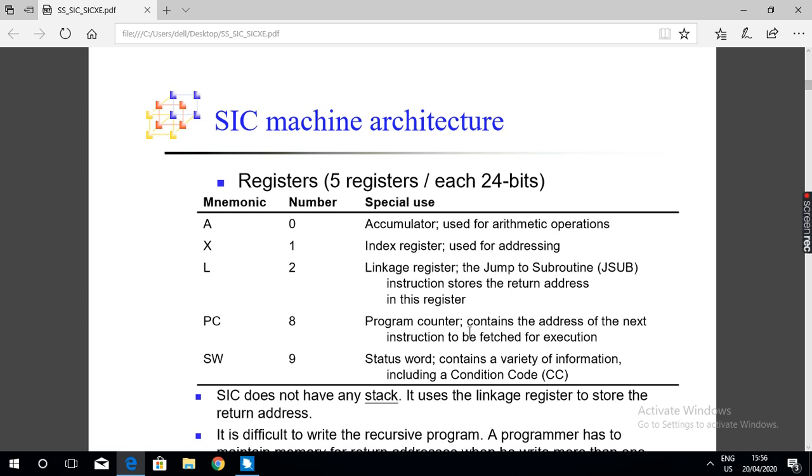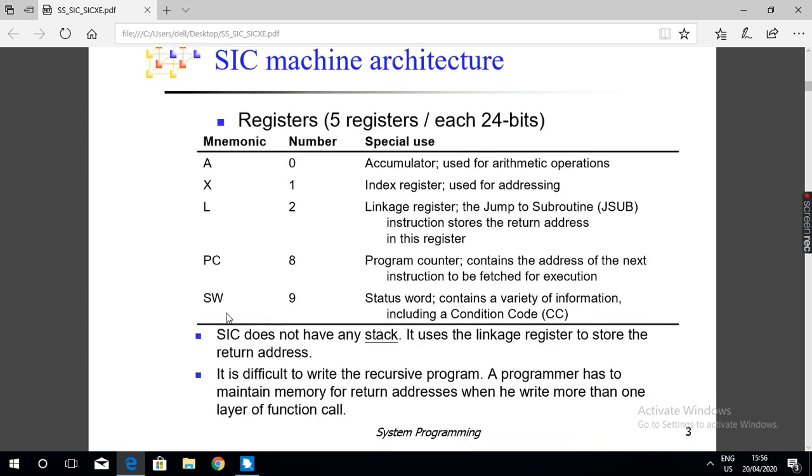It contains the address of the next instruction to be fetched for execution. The unique number for the program counter is 8.